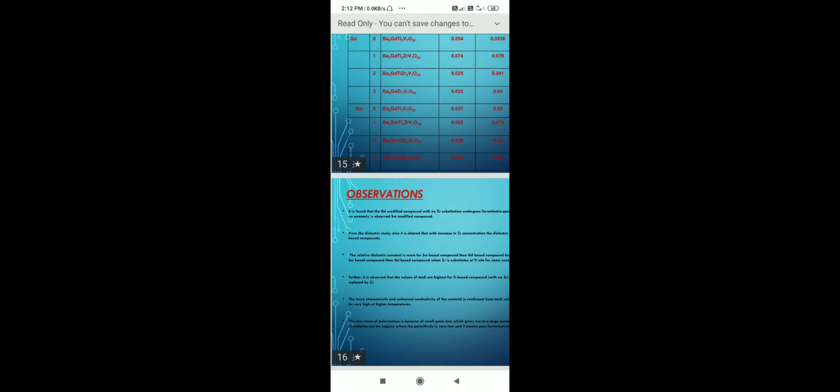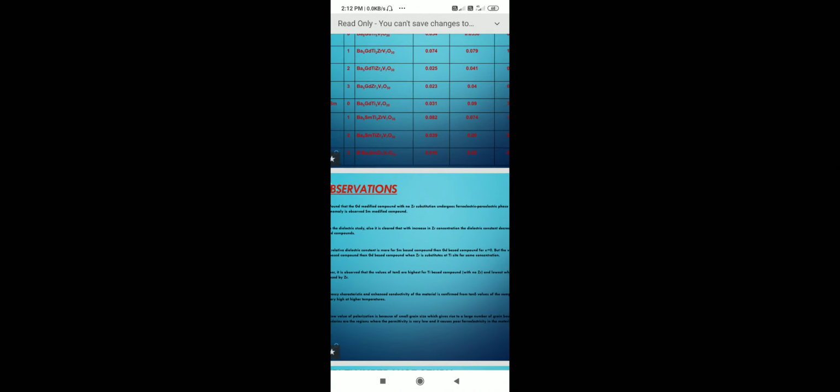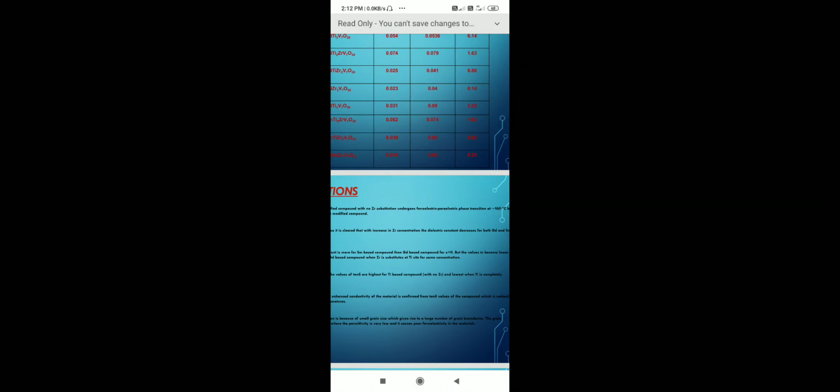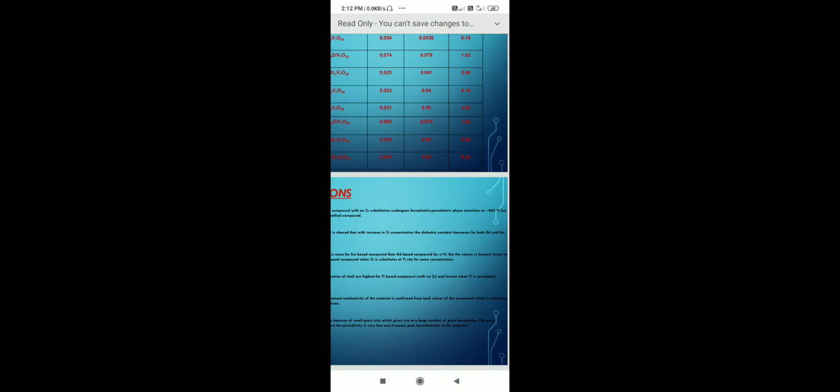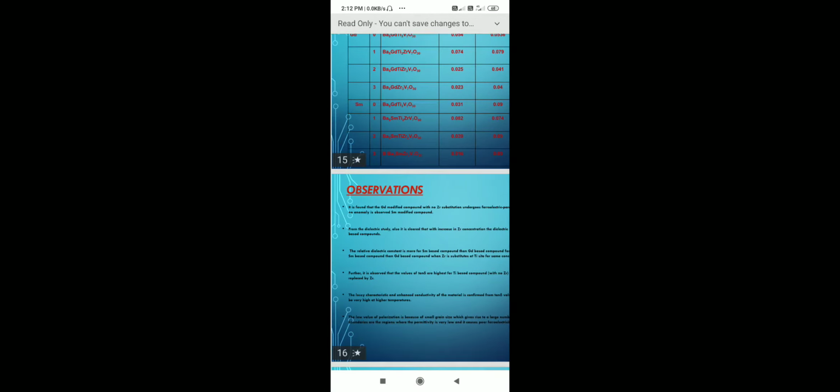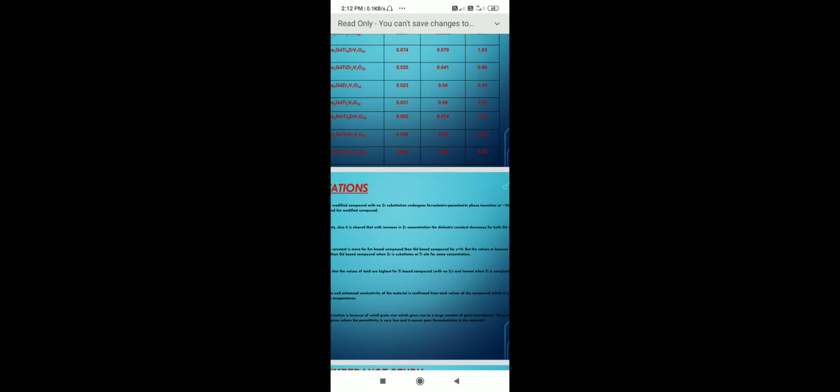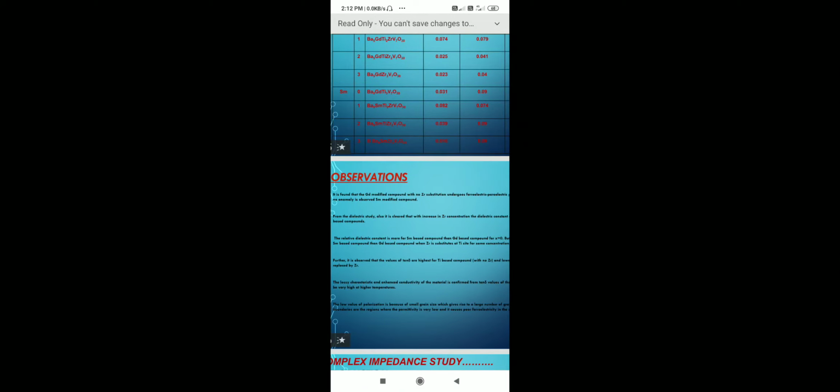Then next we go to observations. From the graphs, the following observations were made. It was found that the Gd modified compound with no Zr substitution undergoes a ferroelectric to paraelectric phase transition at 460 degrees, but no anomaly is observed in the Sm modified compound. From the dielectric study, it is also clear that with increase in Zr concentration, the dielectric constant decreases for both Gd and Sm modified compounds.